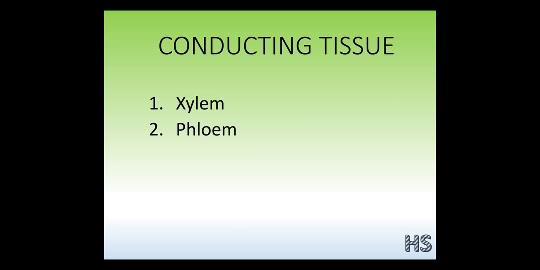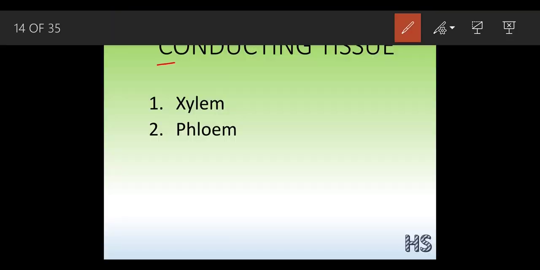Now this is a conducting system. We have already covered these conducting tissues in your 8th standard, that is the transportation of water in plants. So in the supporting tissues we have considered the 3 parts, that is parenchyma, collenchyma and sclerenchyma. These were considered to be simple tissues, but these conducting tissues are not simple. So what are they?